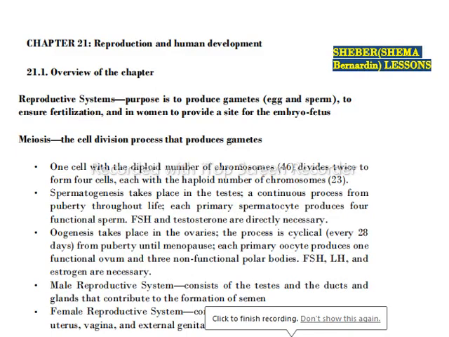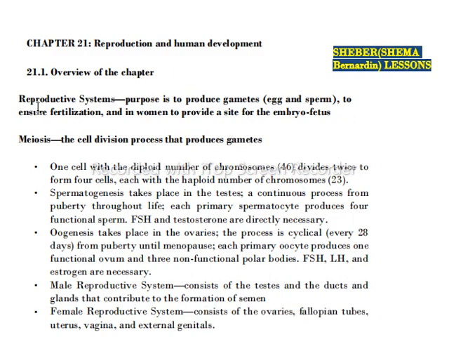Chapter 21, Reproduction and Human Development 21.1. Overview of the chapter. The purpose of the reproductive systems is to produce gametes, egg and sperm, to ensure fertilization, and in women to provide a site for the embryo-fetus.